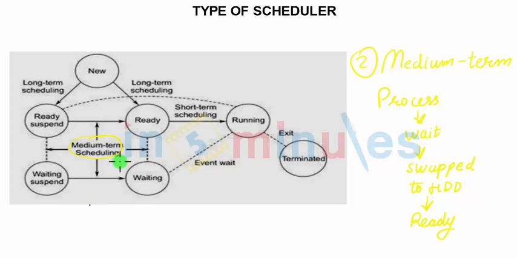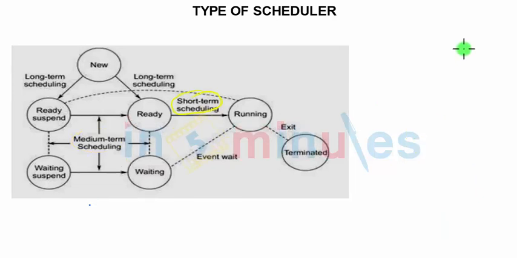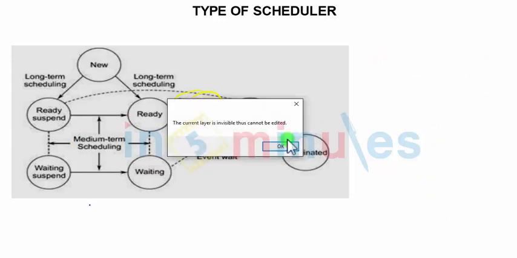So basically it is used for swapping processes from the secondary storage to the primary, or from the primary back to the secondary. Another type of scheduler is the short-term scheduler.